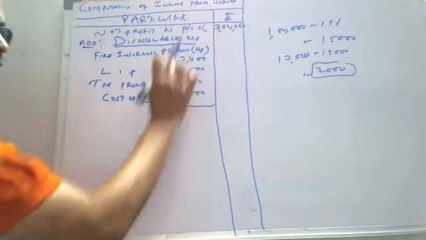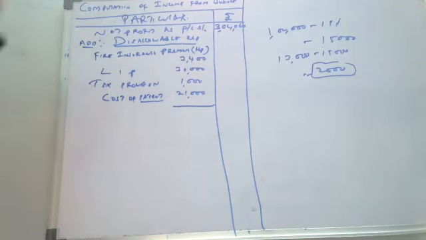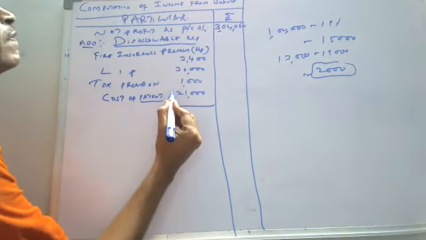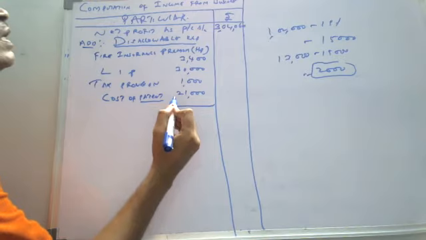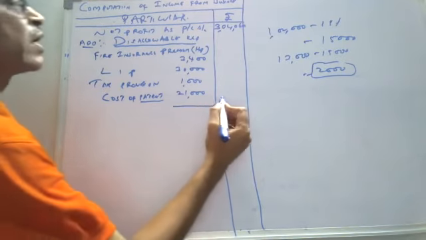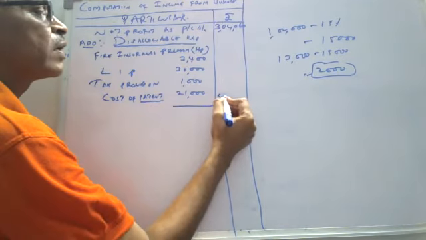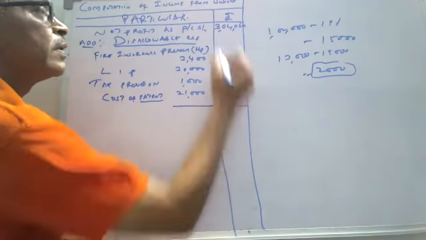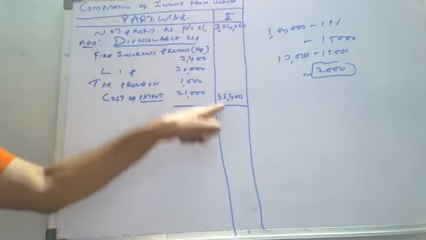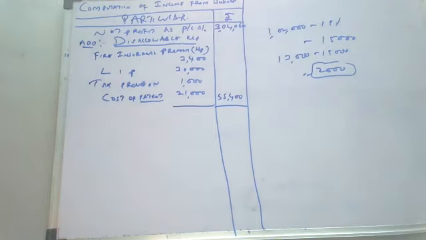Add up the inner column values. How much does it come to? I think 55,400, right? Okay, so add this net profit and this 55,400.